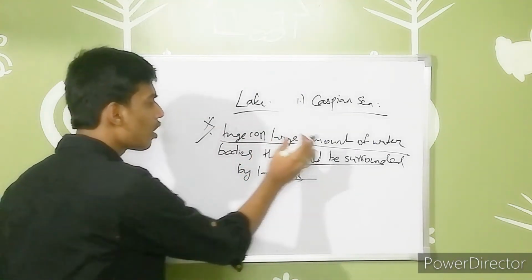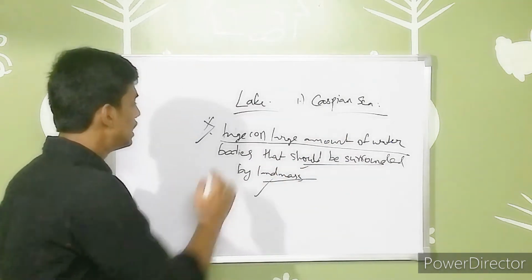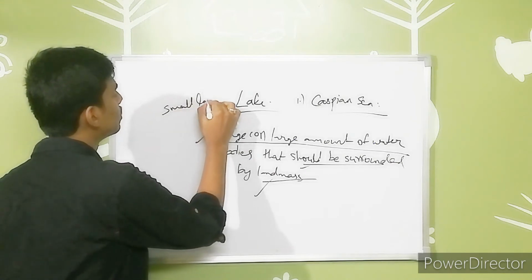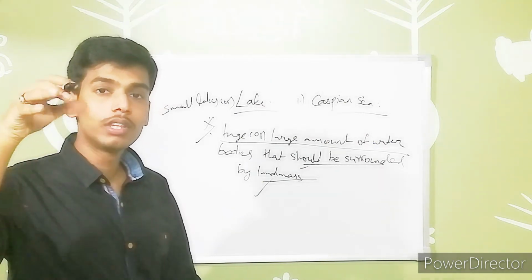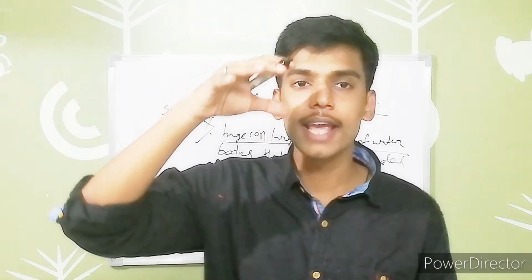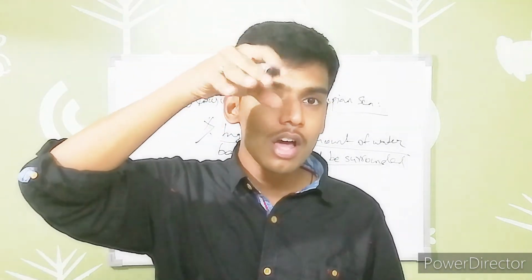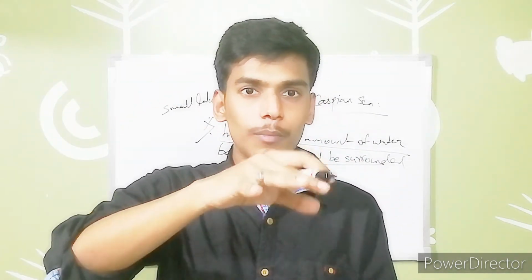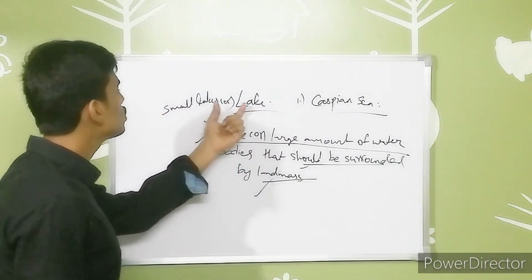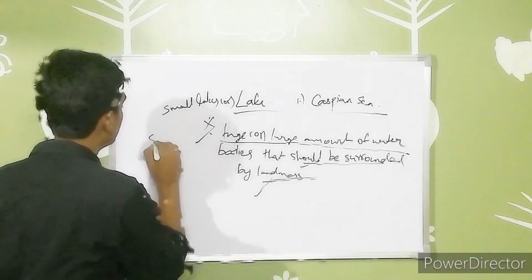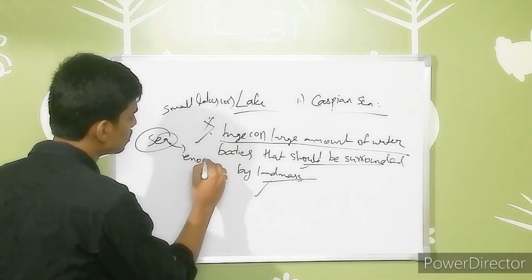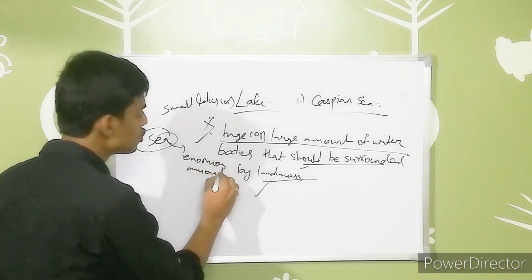When you are talking about a huge or large amount of water body that should be surrounded by land mass, there are small lakes and there are lakes of enormous size. A sea can also be called a lake if it has an enormous amount of water to satisfy the conditions to be considered a lake.